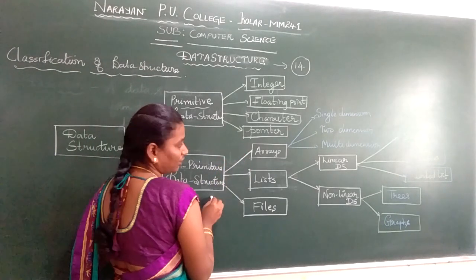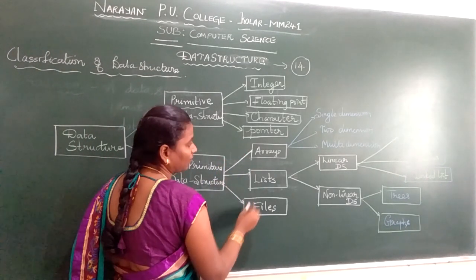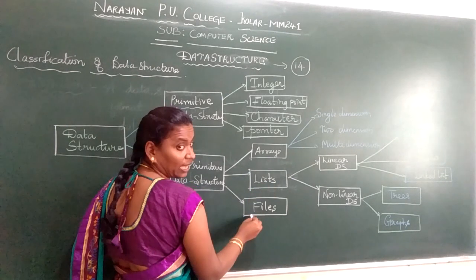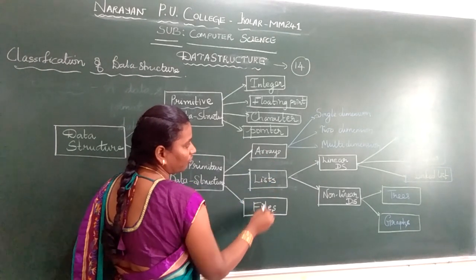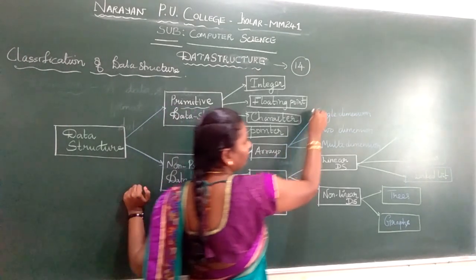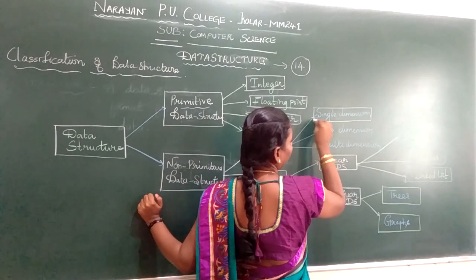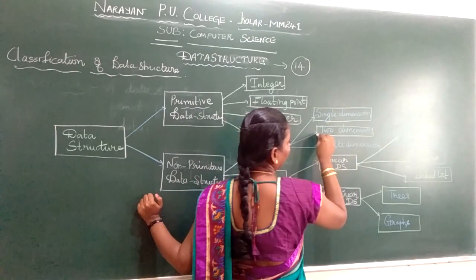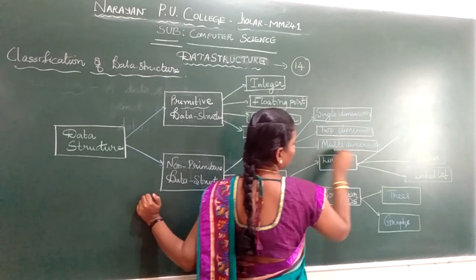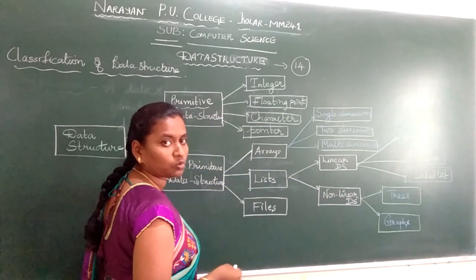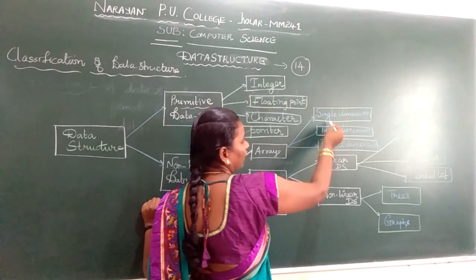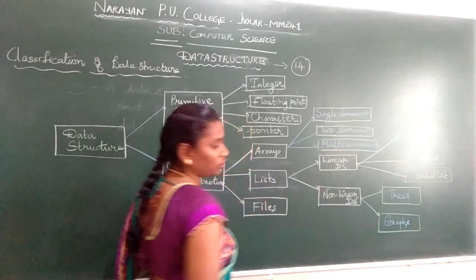In non-primitive data structure, we have three types: arrays, lists and files. In arrays we have single dimensional array, which we also call one dimensional array, two dimensional array and multi-dimensional array.